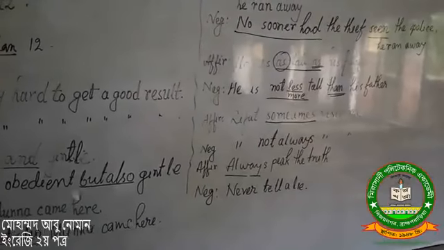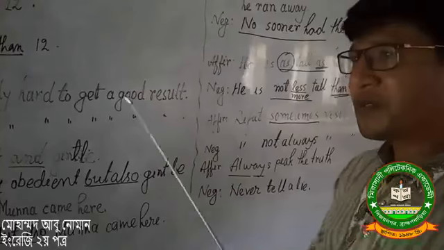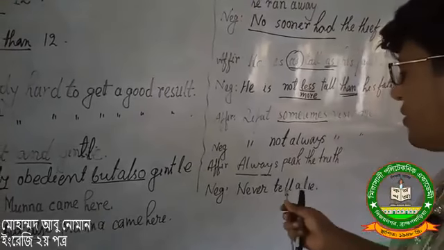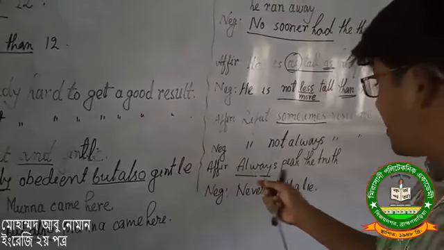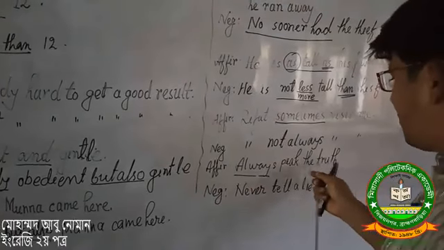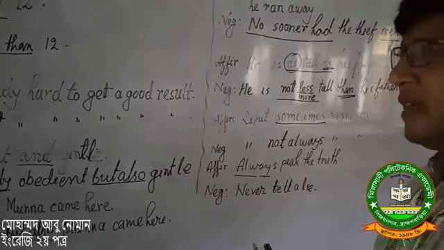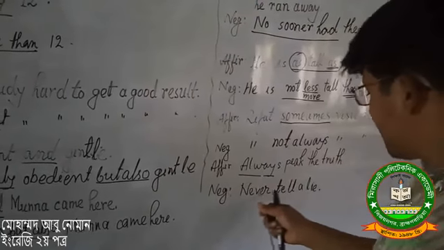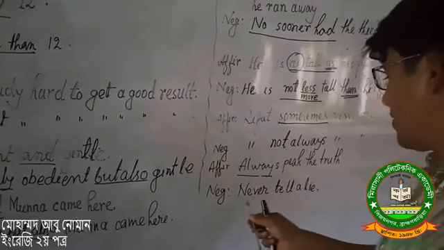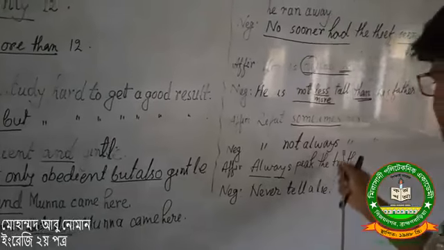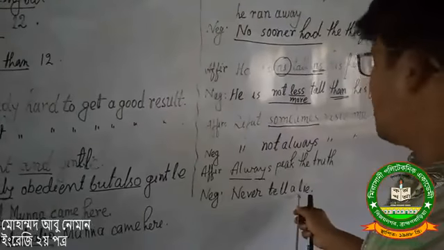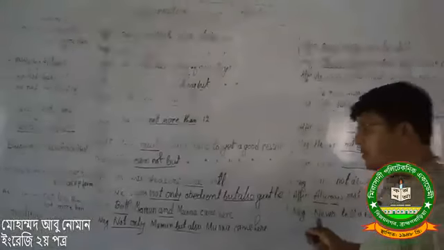There are some words which are used after certain words. Always speak the truth, but it never follows the tell. It is more commonly used as never tell a lie. Truth, opposite word lie.